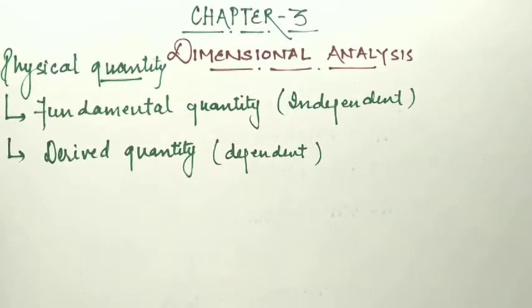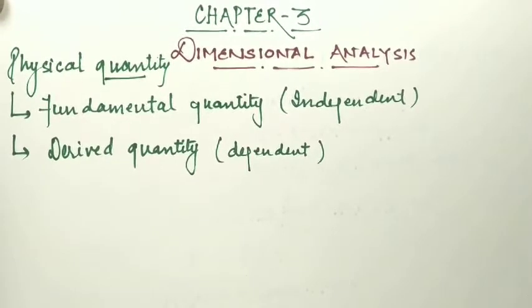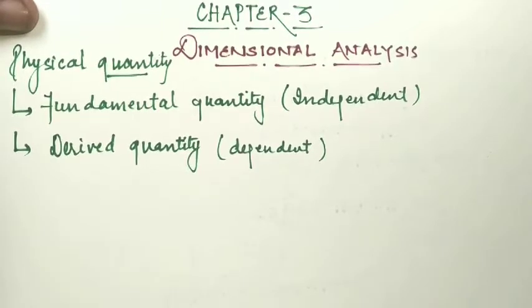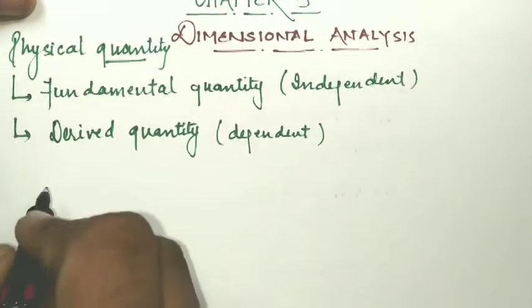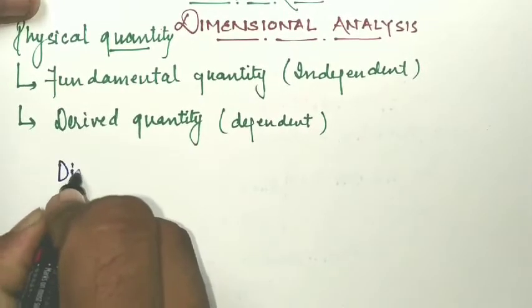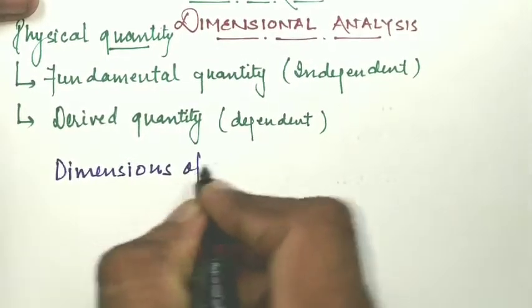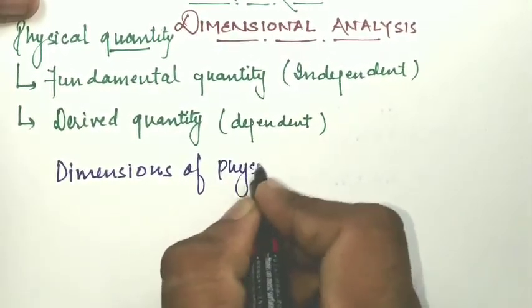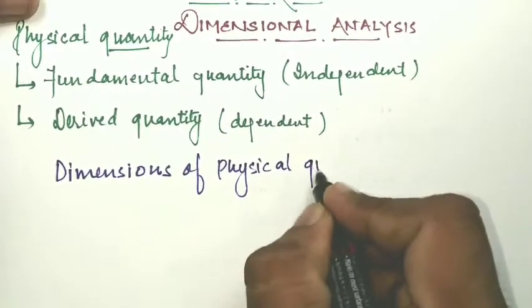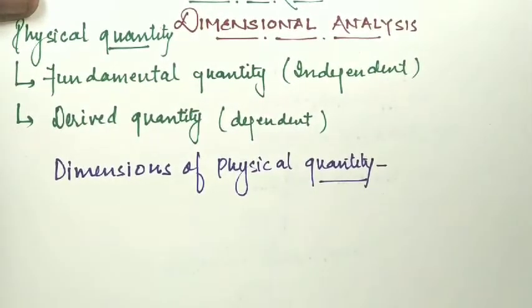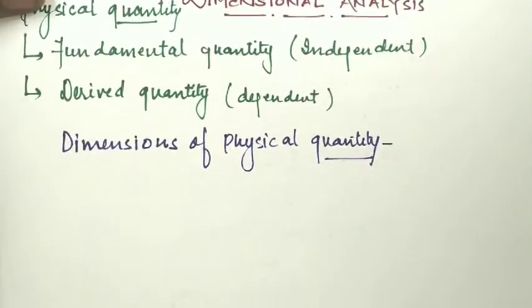What do you mean by the dimensions of a physical quantity? Today we are going to discuss the dimensions of any physical quantity. So the topic of discussion today is the dimension of a physical quantity. What is a physical quantity? Any quantity which requires measurement for its existence is said to be a physical quantity.